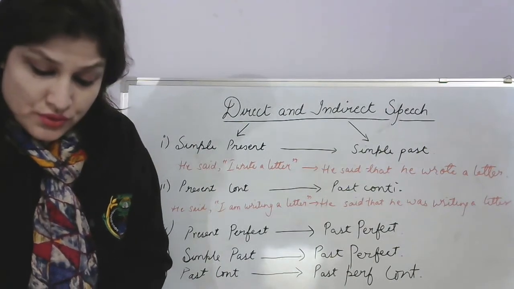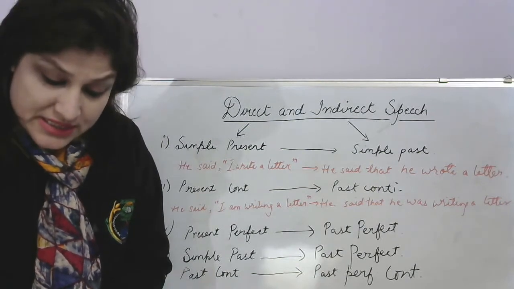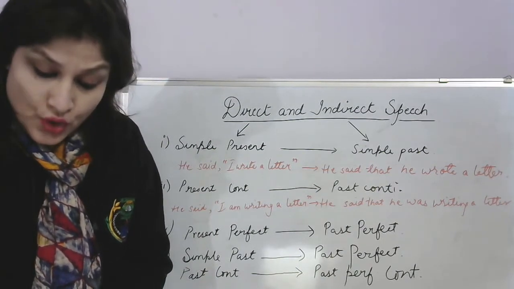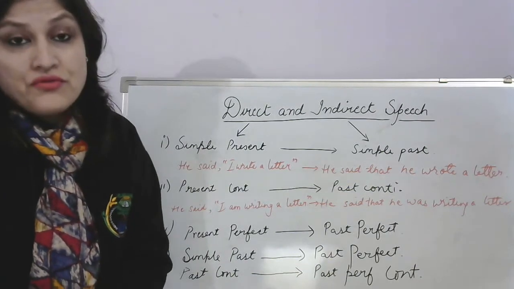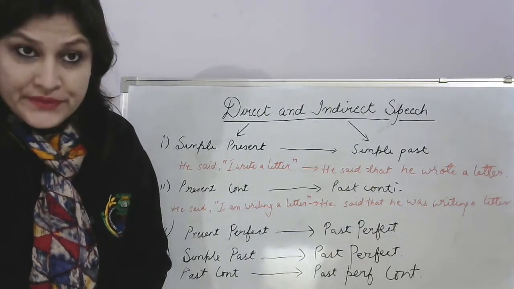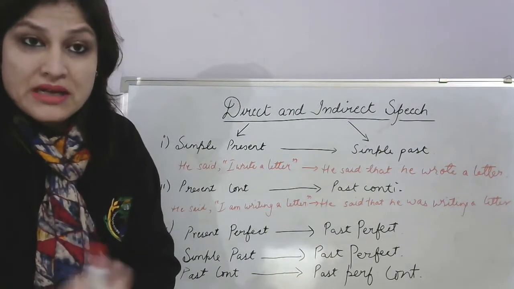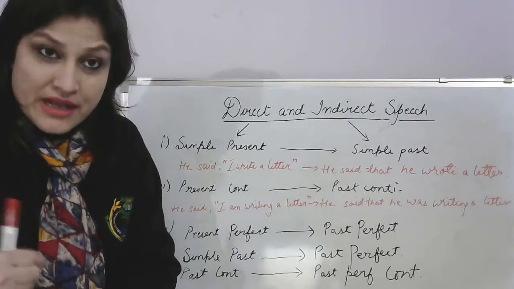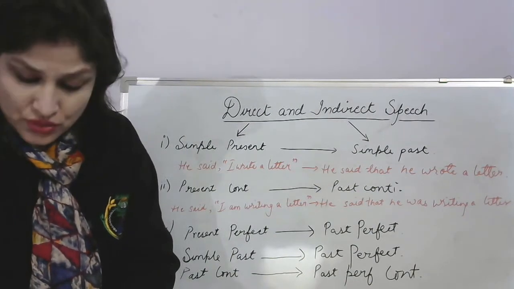Now come to rule number 4. In the reported speech, the words expressing nearness of time or place are changed into words showing distance. Very important rule, right? For example, now becomes then. This becomes that, here becomes there, these becomes those.